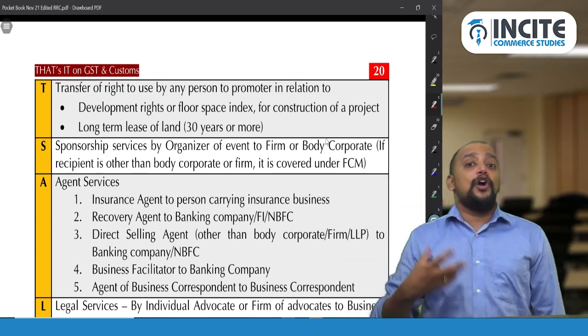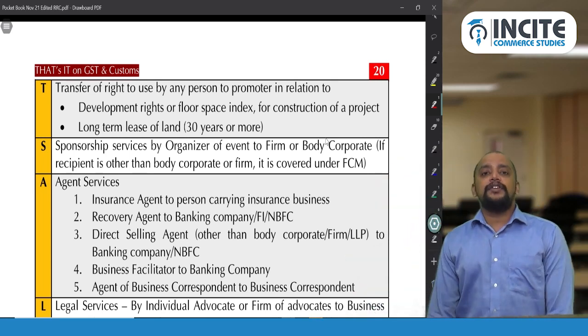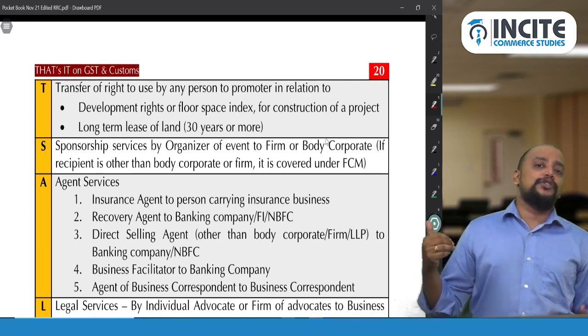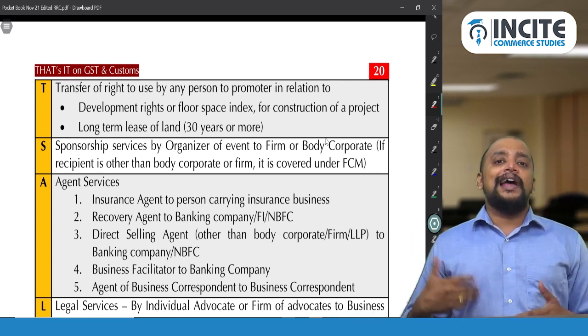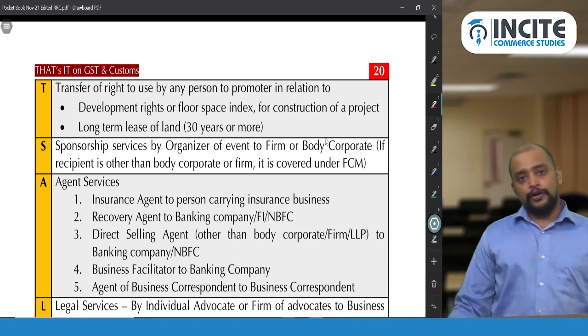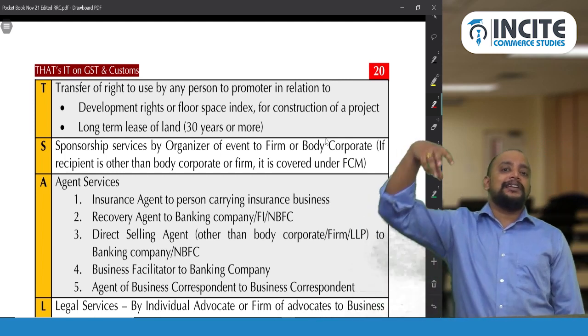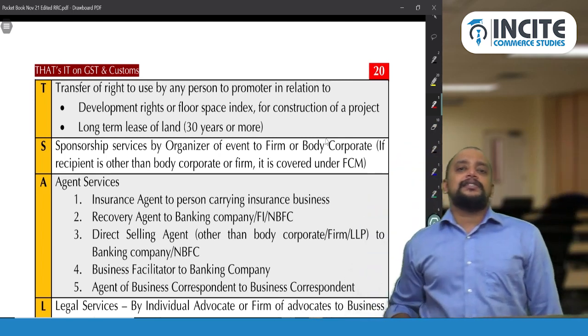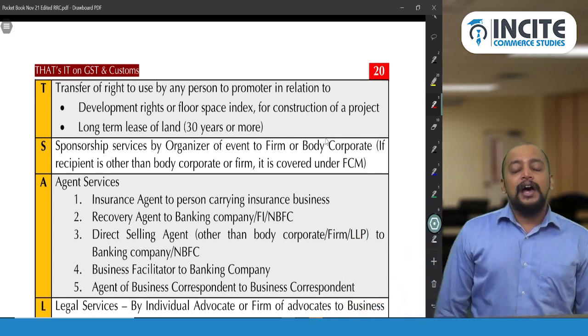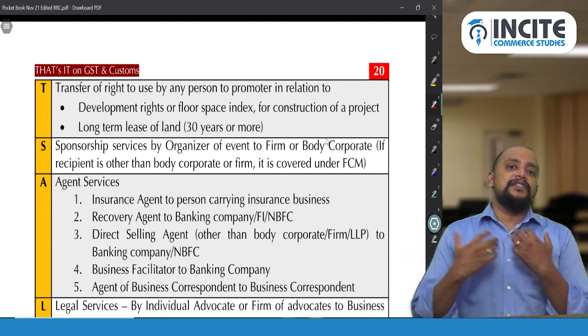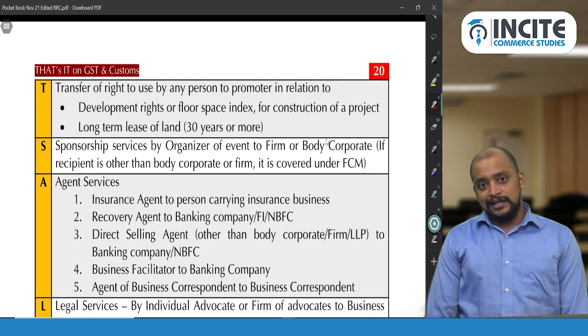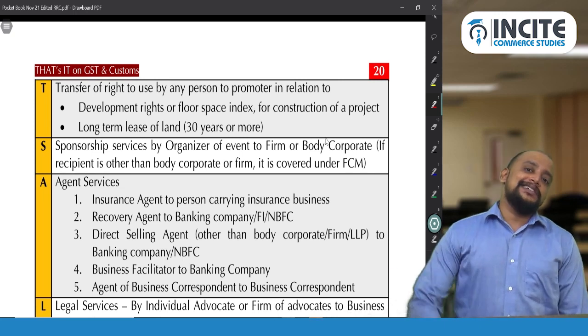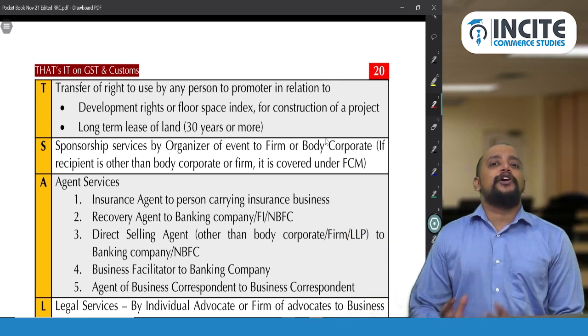Then in case of long-term lease of land, for a period of more than or equal to 30 years. So when I am giving a land on lease for 30 years or more, on that land the builder will be constructing some complexes and he will be giving them on rent. And therefore this person will be giving me lease rental. On that lease rental, liability to pay GST is on the builder or promoter, but not on the landowner.